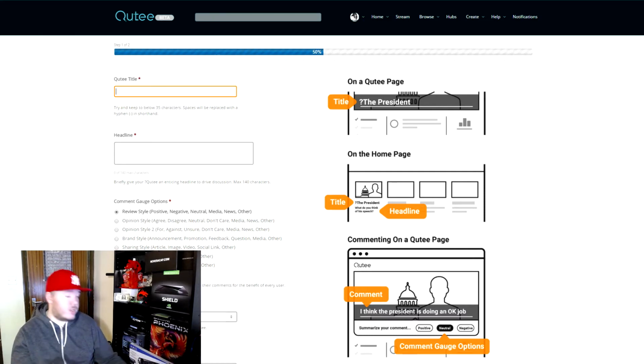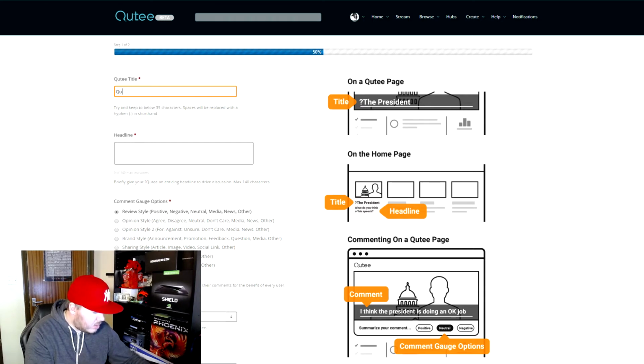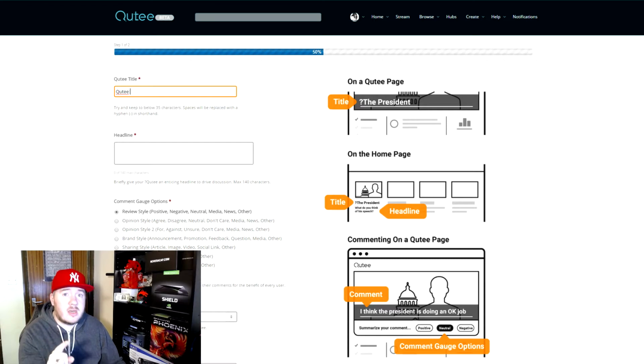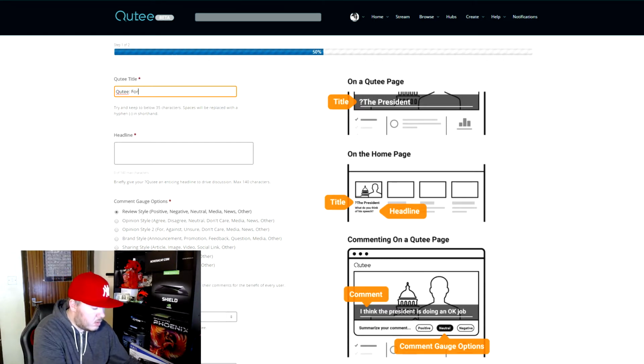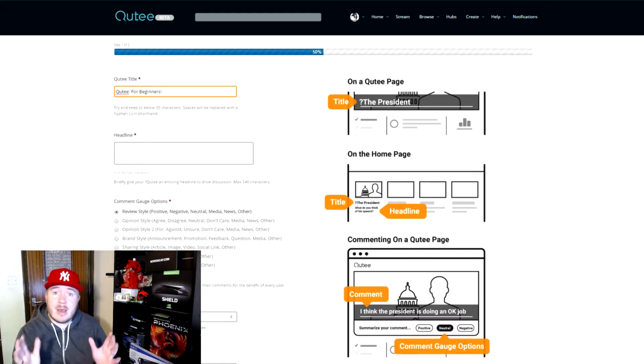That's what I'm going to call this Qutee. Or Qutee the basics. That'll do. No, in fact, Qutee for beginners. There we go, that's the name of my Qutee.